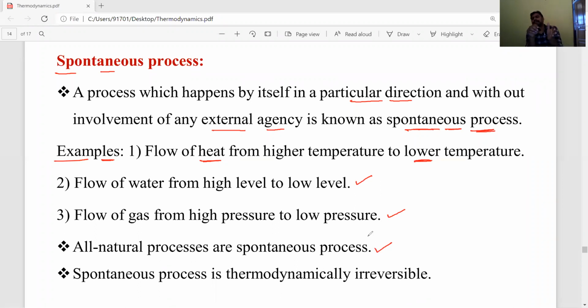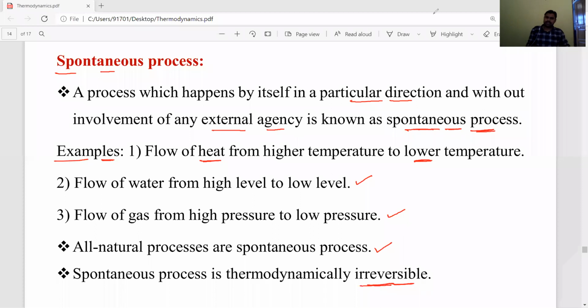Heat flows from high temperature to lower temperature. Water flows from a higher level to a lower level. Gas flows from a high pressure region to a low pressure region. These are all naturally occurring processes and belong to spontaneous processes. A spontaneous process is thermodynamically irreversible. Irreversible means it takes place in a single direction only. Spontaneous reactions take place in a single direction, and such reactions are called irreversible. Reversal does not happen. So spontaneous processes are irreversible processes only.